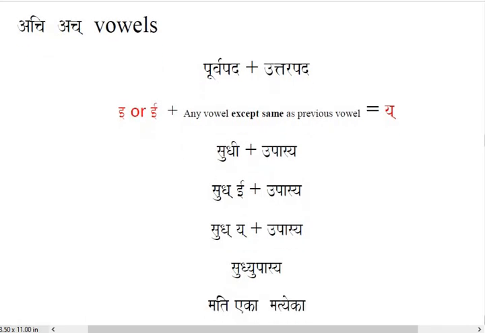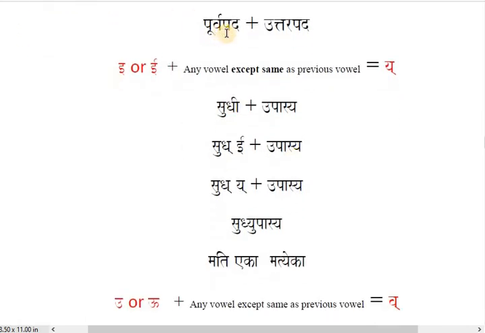But when the next word starts with any dissimilar vowel, check: the previous word ends with short or long i, and the next word has any vowel except the same as the previous, it should not be short or long i. Achilles and Nishikant, what happens if the next word also starts with this vowel i? Why did they say any vowel except the same as the previous vowel? Then, sir, Dirgha Sandhi will be applied. Here it is i, and if the next word is also i, then it will be dirgha. So that's why the next word should not be the same vowel. It can be any other vowel.